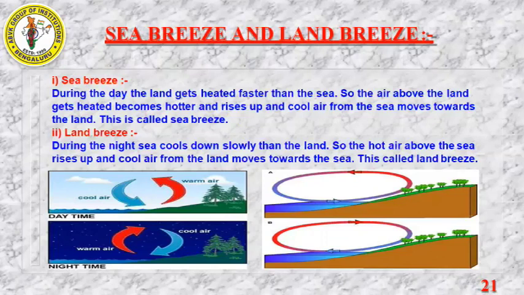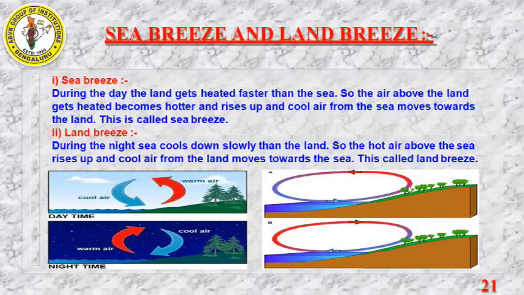So this space is filled by the air which is blowing from the sea. See here, the cool air from the sea moves towards the land. Understood? This is called as sea breeze.